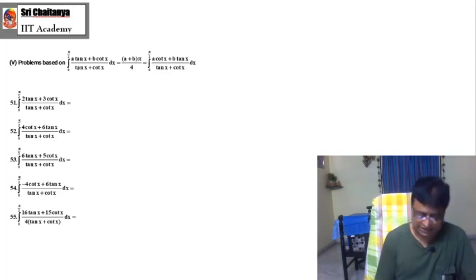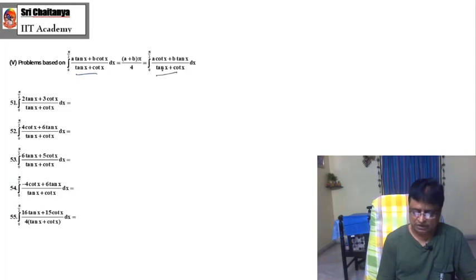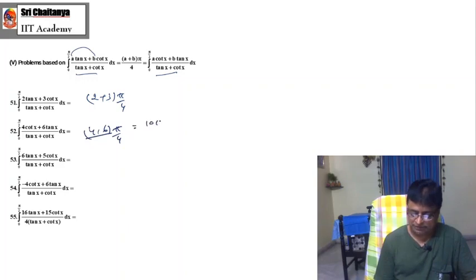And coming to next, the same model, the same techniques. Here also tan and cot are complementary functions. Add (a plus b) into pi by 4. So this is (2 plus 3) into pi by 4. This is (4 plus 6) into pi by 4, that is 10 pi by 4.